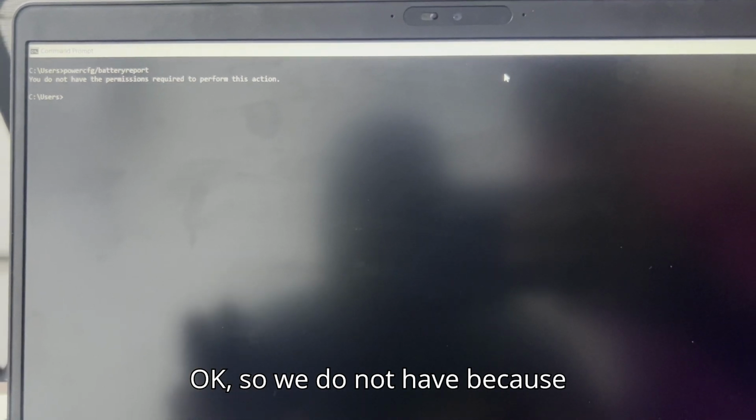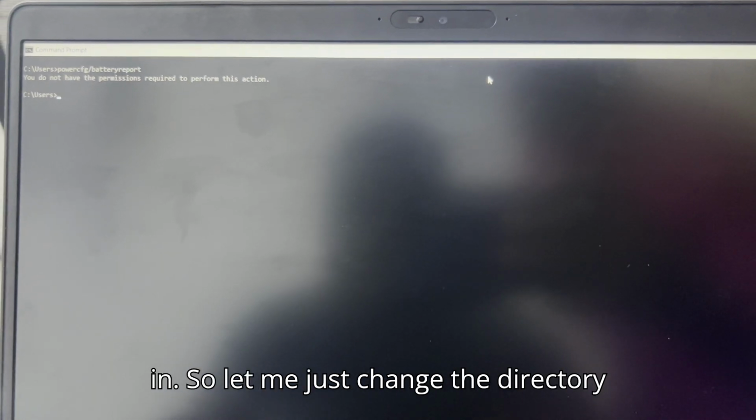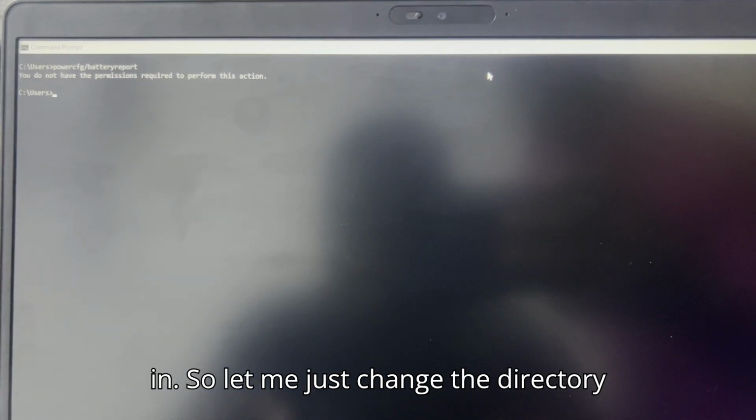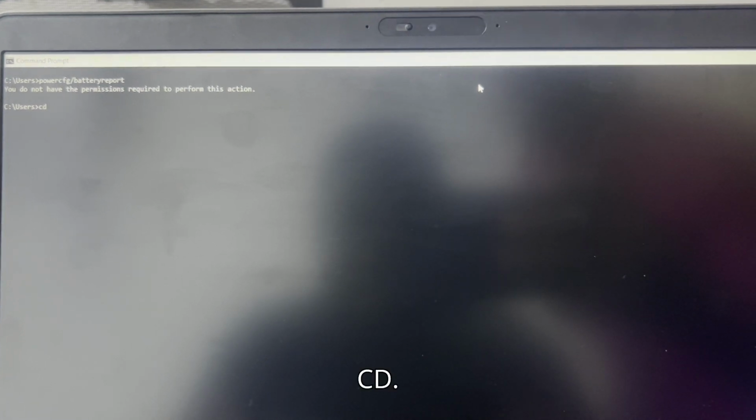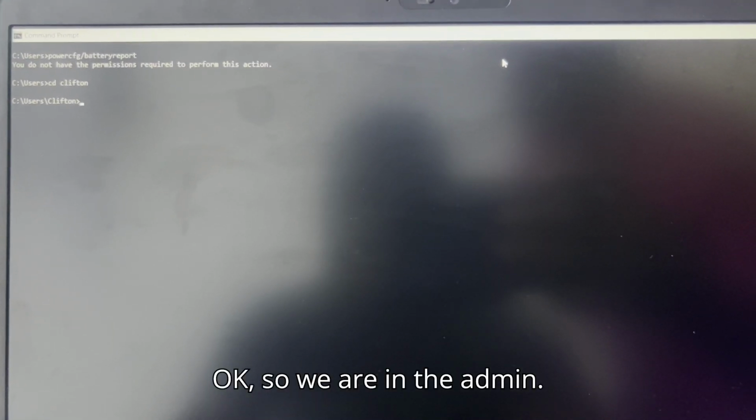Okay, so we do not have it because of the directory that we are currently in. So let me just change the directory. CD. Okay, so we are in the admin directory.